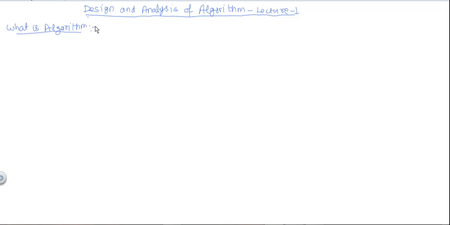We know that to complete any task we use some procedure or method. So algorithm is nothing but stepwise representation of that procedure.